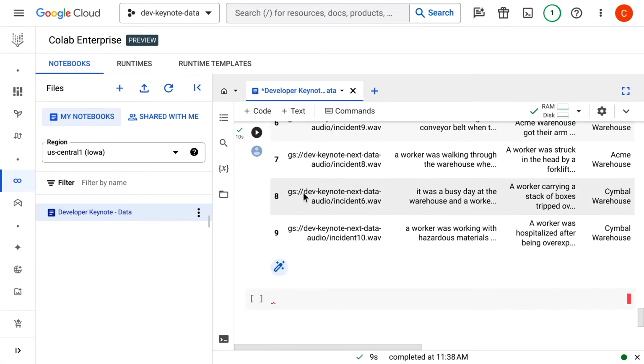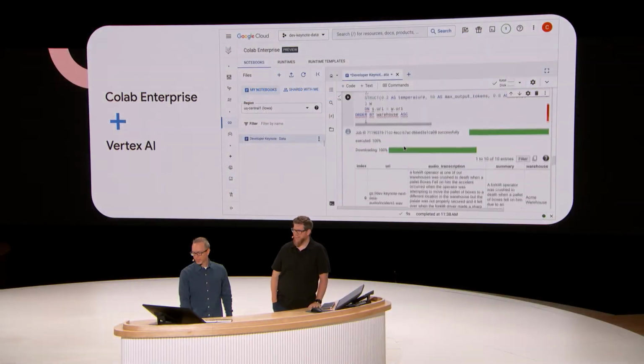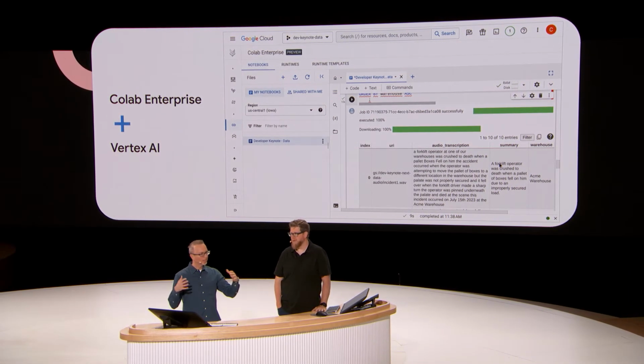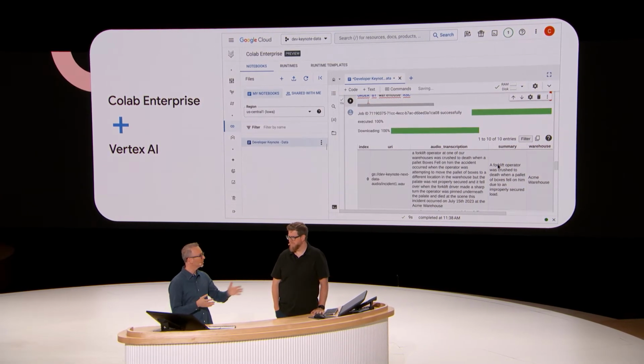Oh, there we go. I think you showed me the little magic wand button. If we come back, we see there's a summary. I'm getting a single sentence summary of what might be a really long transcription. And I'm doing all this in a data frame. Again, I'm not leaving my tool set.